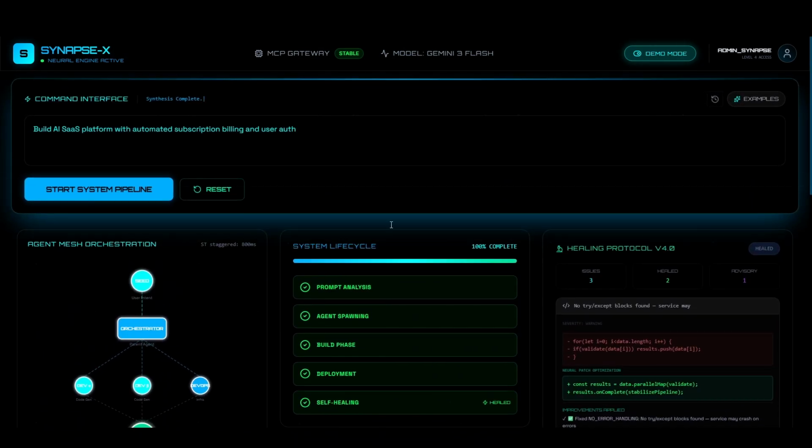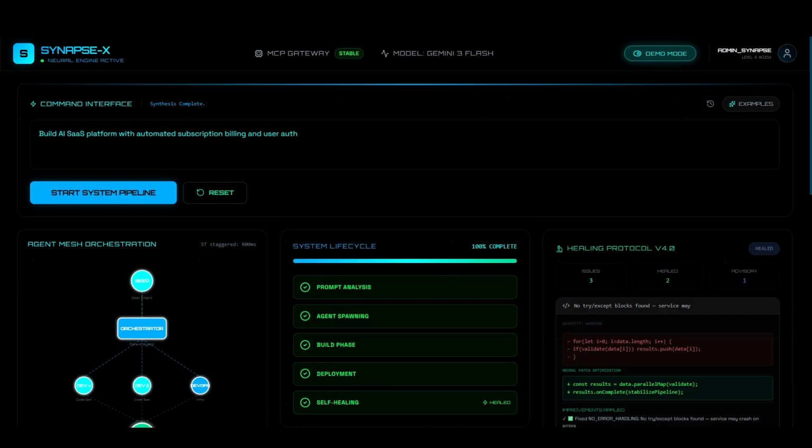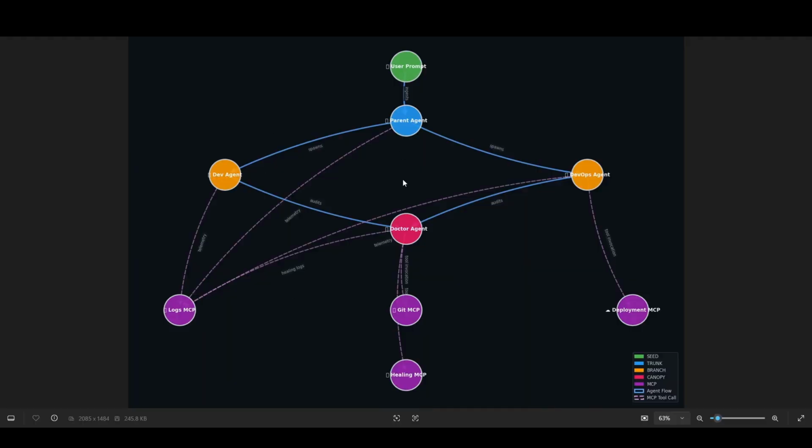The user can just go through this, and if I showcase my agent tree, this is an execution tree of my entire demo process, which is available on GitHub.